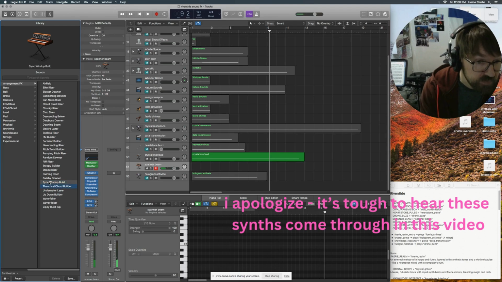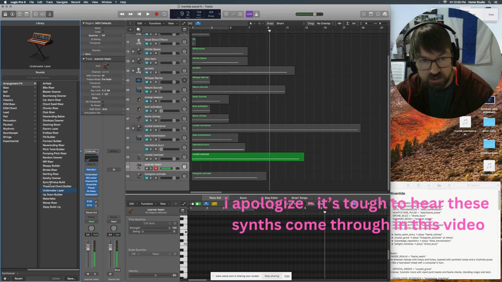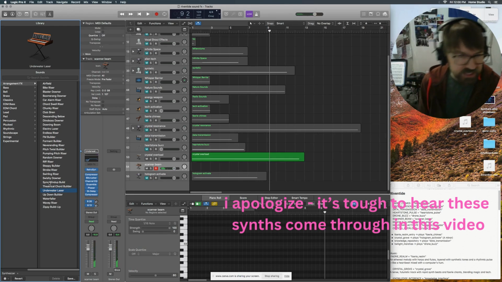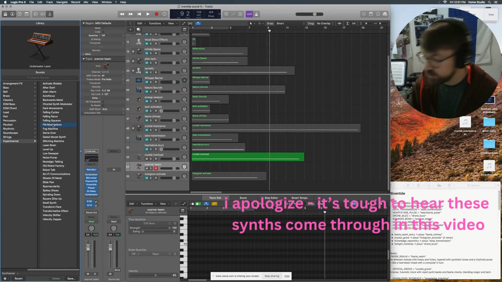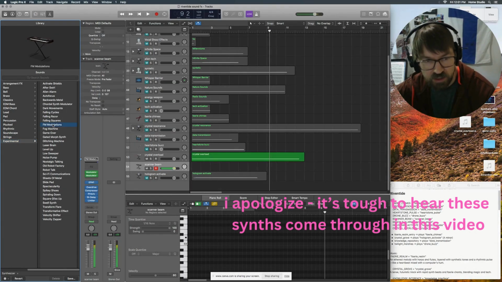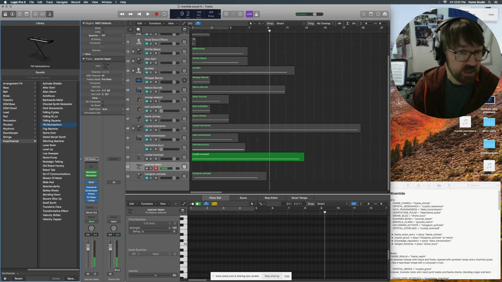Okay. How about underwater laser? Let's try that. Scanner beam. I want it to be like a single note, right? Not builders or risers. Is it going to be an experimental one? FM modulations. Okay. That's kind of fun. I won't go through too much more. FM modulations seems like a winner.